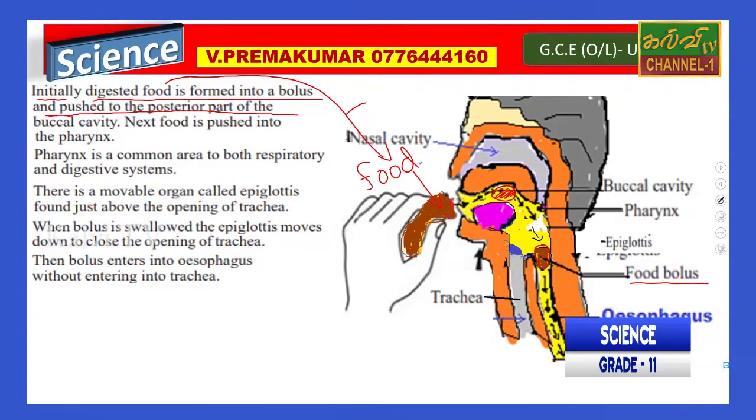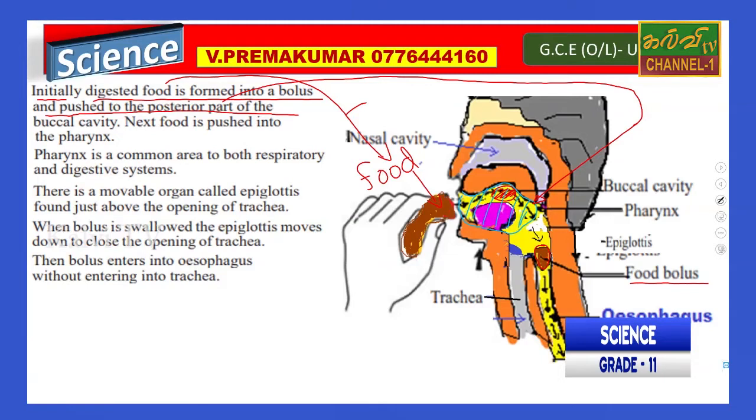That food bolus is pushed to the posterior part of the buccal cavity. The buccal cavity is this area. Posterior part of the buccal cavity means this area.